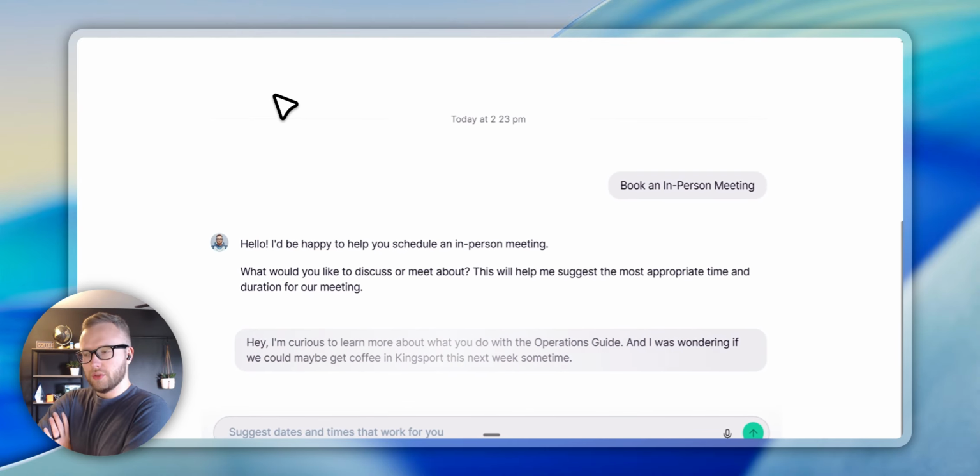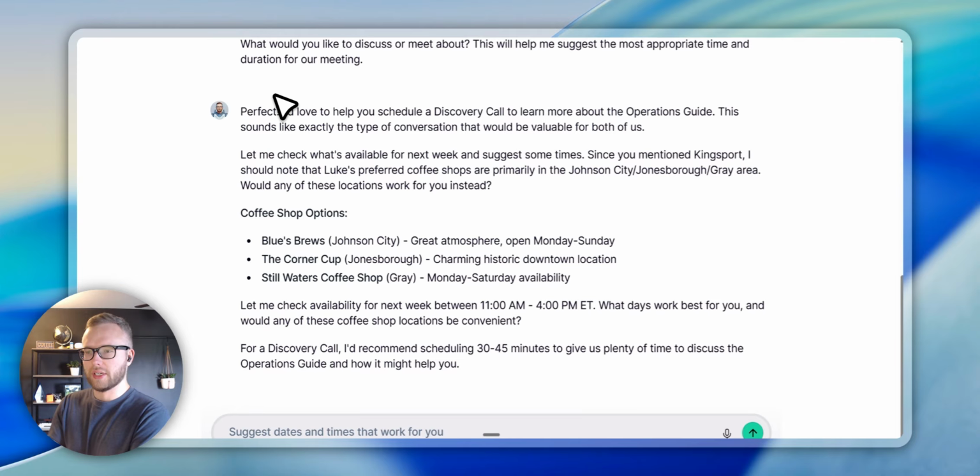And so what this will do is, of course, check the calendar for any conflicting events or info. But I've also given it a list of my preferred coffee shop locations. And so it's going to say, so I see that you're on the Kingsport side of things. Would any of these other locations work for you? And so it's going to mention these Johnson City ones.